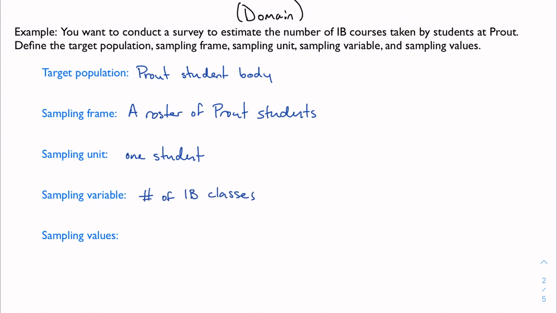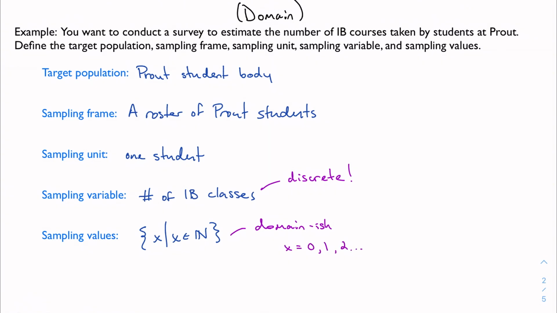And then if I were to ask you, is this discrete or continuous? Well, this is a discrete piece of quantitative data because it can be counted. I can count the number of IB classes that you take, which means my sampling value could be any number in the natural numbers. This works a lot like domain, like I said before. You don't have to write it that way. Our textbook tends to just list them, but I would prefer the set notation just because we've learned it. It's a shorthand and tends to make things a little bit easier.